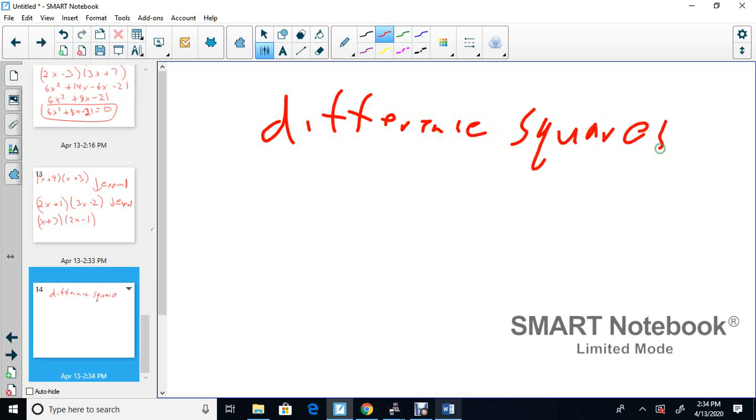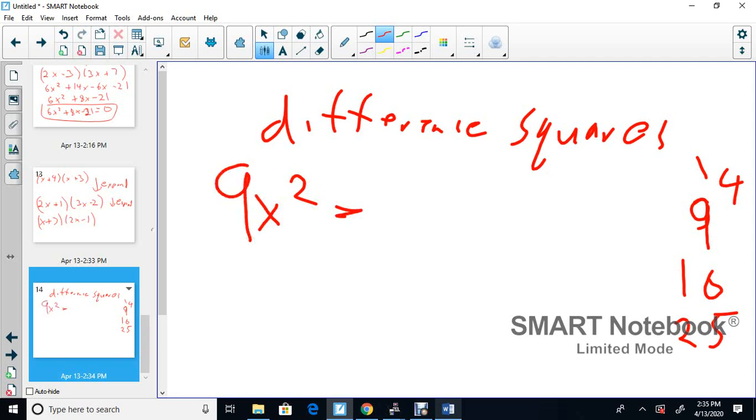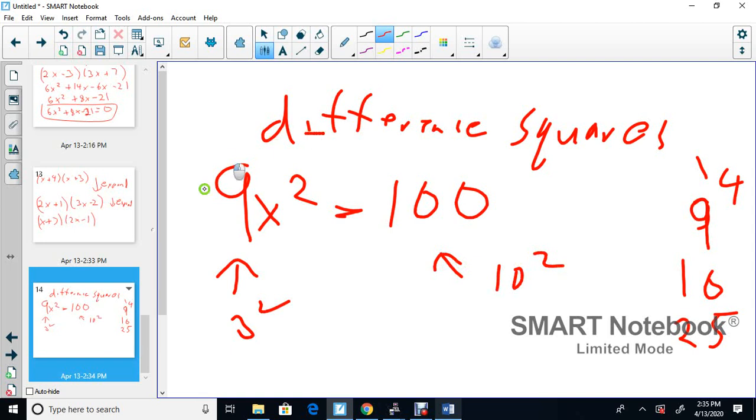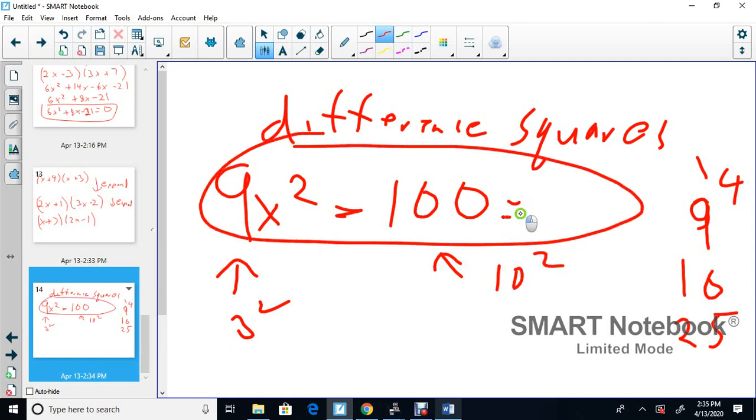Okay, difference of squares. Well, you have to have those numbers memorized. 3 times 3 is 9. Okay, 4 times 4 is 16. Okay, 5 times 5 is 25. So if you have those numbers for difference of squares, you're going to put x squared here, put a minus here. In the front, you can put 9. And in the back, well, 10 times 10 is 100. And you're done. So you just have 3 squared there and 10 squared there. And there's your question. And this would equal 0.